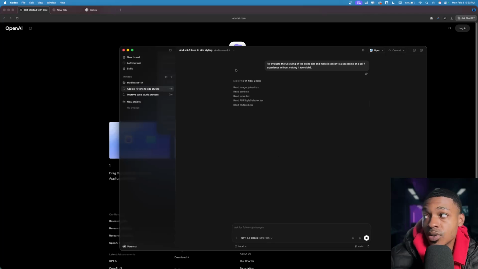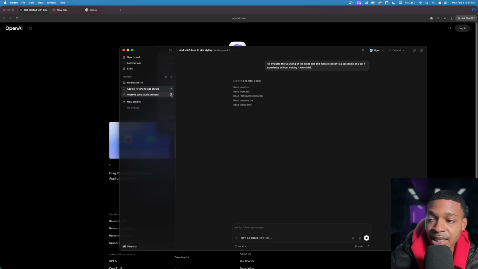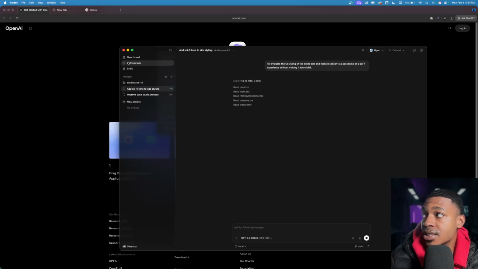Honestly, like, multi-agent orchestration, I don't see how it's revolutionizing anything, but I don't think it's meant to. I think it's just OpenAI furthering their expansion into different products. And I think that is pretty cool. I wish I knew how to pop this out. Archive, pin, rename, copy, whatever. So let me know what you guys think about it. I think it's simple enough.